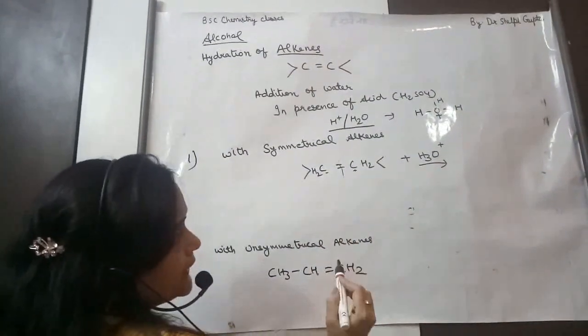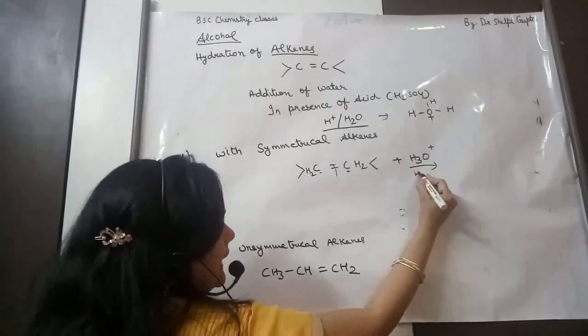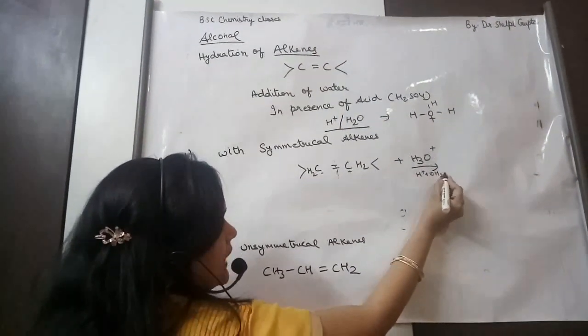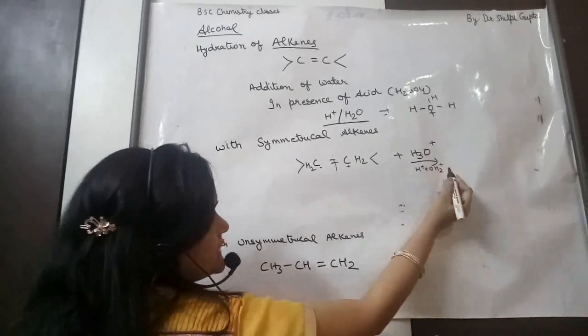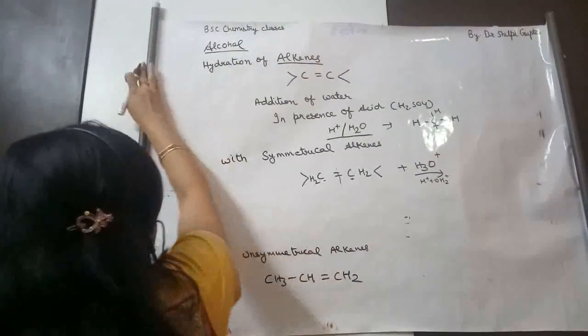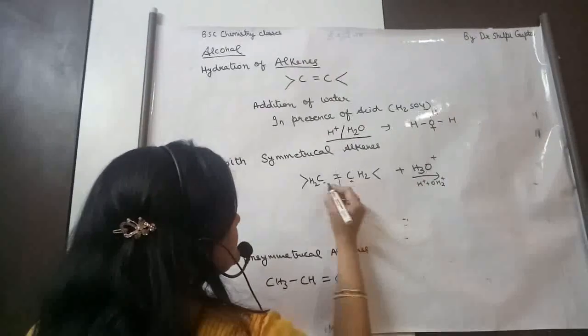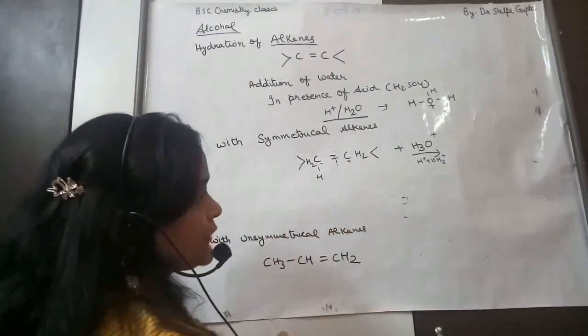Now the hydronium ion will dissociate into H+ and H2O. The H+ will attack the negative carbon atom.